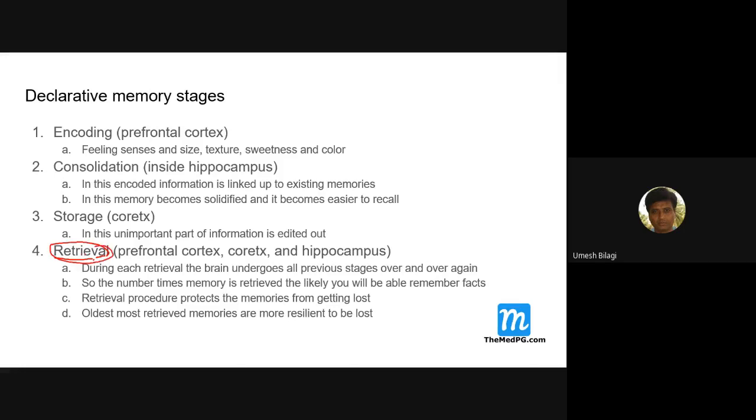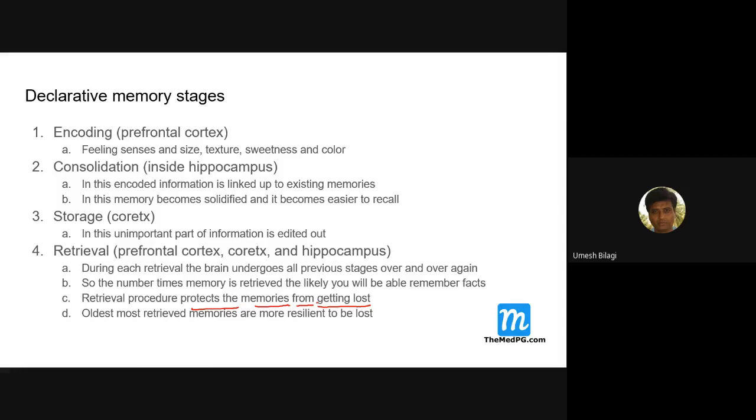The more you try to remember things, the better you can recall them, because these things happen again and again. The more times you try to recall, the better you can remember it. And the retrieval procedure protects memories from getting lost.